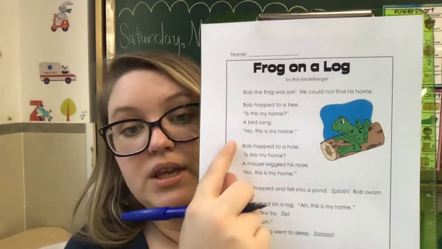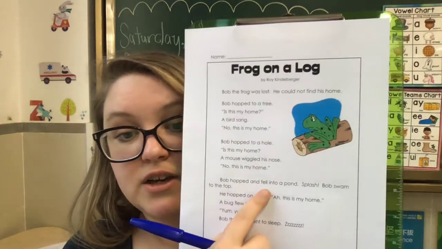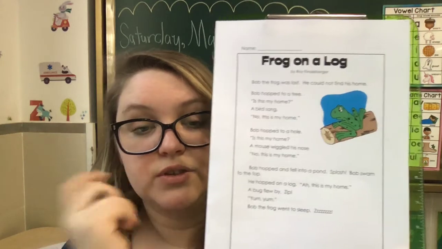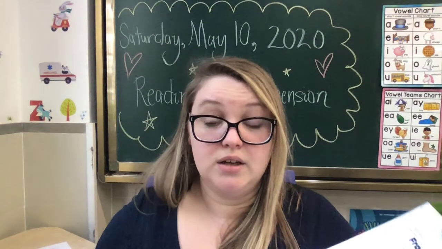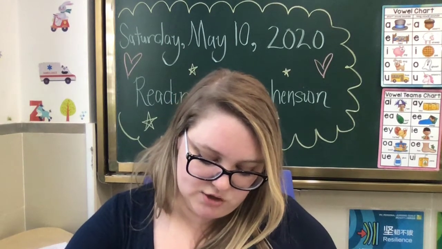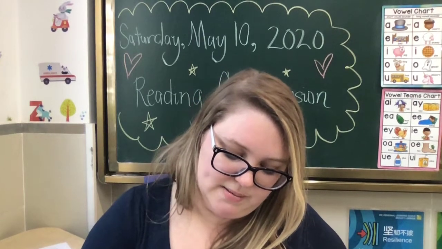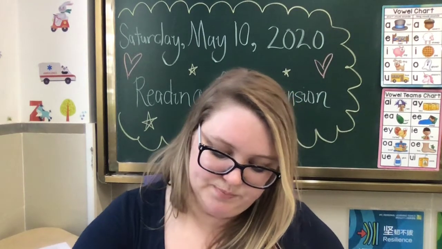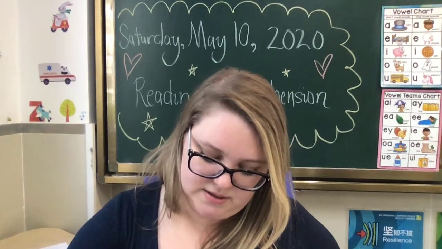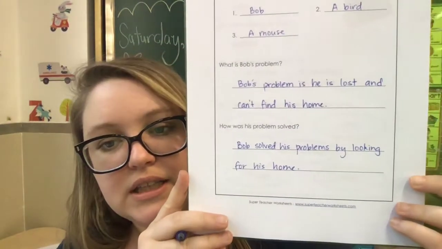You could say he looked for his home, okay? And he also fell into a pond, right? So he solved his problems by looking for his home. So let's write a whole sentence. Bob solved his problems by looking for his home. Let's just put that. Okay, we won't put the falling into the lake.